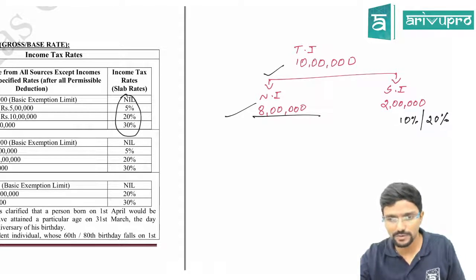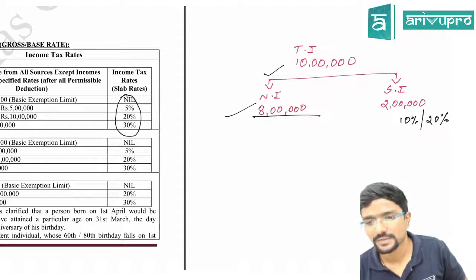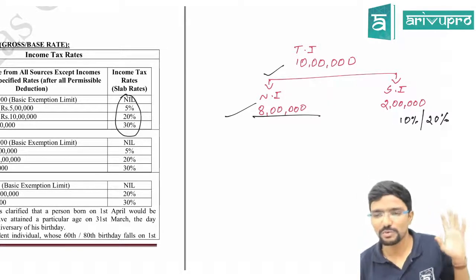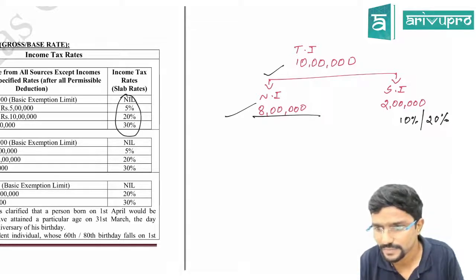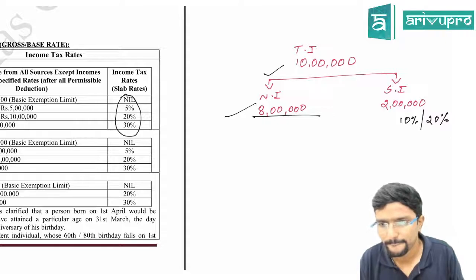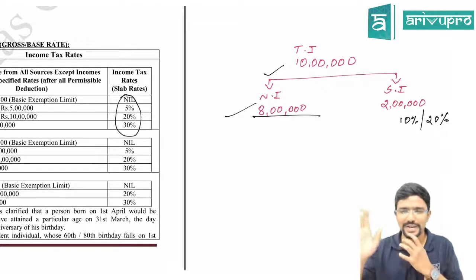There is something called rebate. It is not up to 6 lakh, sorry, it is up to 5 lakh, which I will cover later. I don't want to merge everything here. Neeraj, tell me. Sir, isn't there some 10% reservation for the general category, an exemption for tax? I thought below 5 lakhs there is a tax exemption. Don't get confused with that.